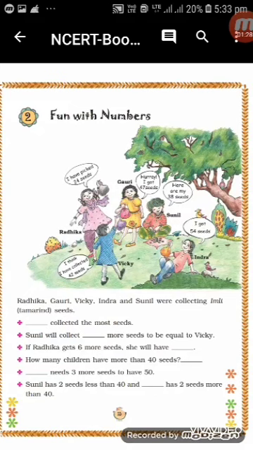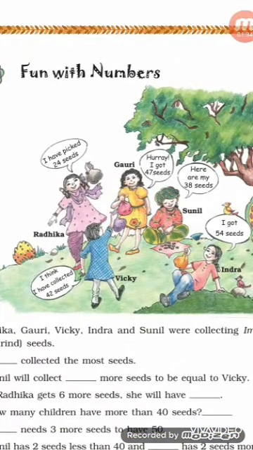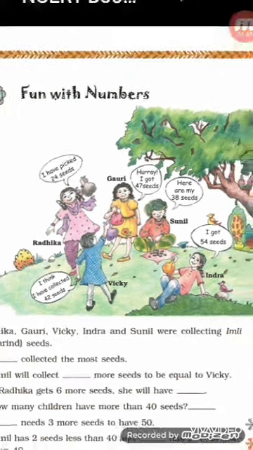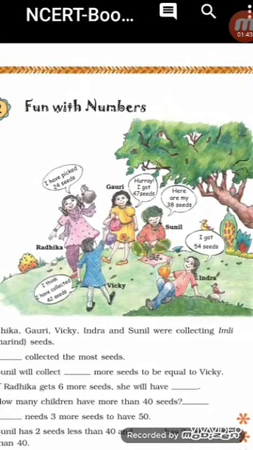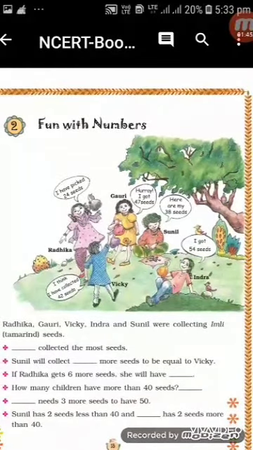Third one, if Radhika gets 6 more seeds, she will have dash. Now Radhika is having 24 seeds, right? Now if she collects 6 more seeds, then what will be the figure? 24 plus 6. So count from 25 to 6 numbers on your fingers, right? 25, 26, 27, 28, 29 and 30. So the answer will be 30 seeds, right?